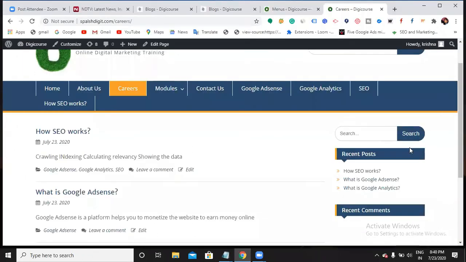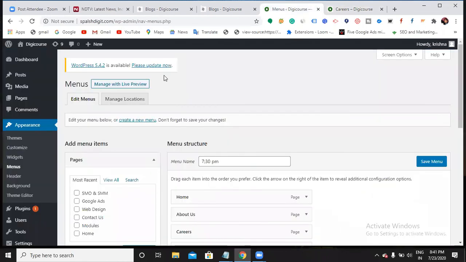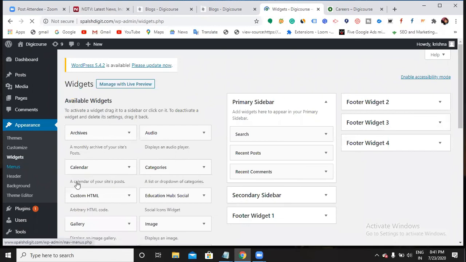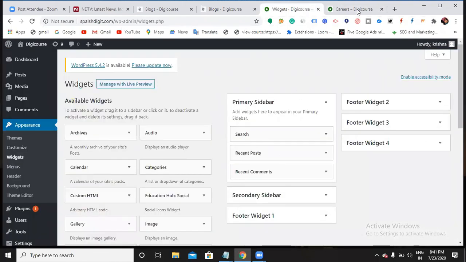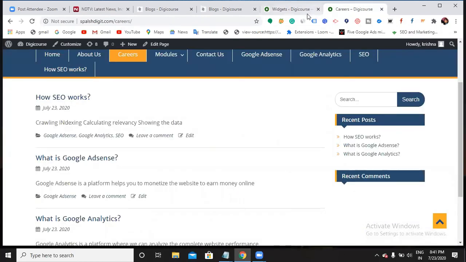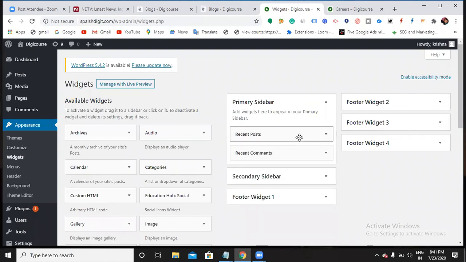Now here you can see some kinds of search box, recent posts and recent comments. These are the sidebars, done with the help of widgets again. Let's go back. Under appearance, you can see an option called widgets. Go there. Okay, so can you see? Search, recent posts, recent comments. So these are the items. If you want, you can just put it, or else you can delete it simply.